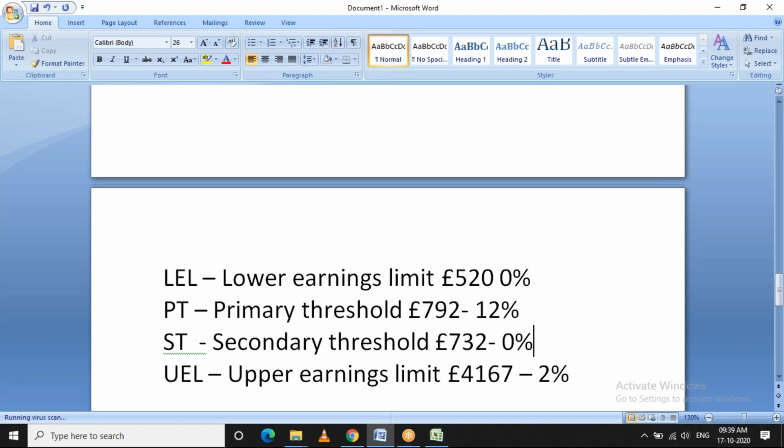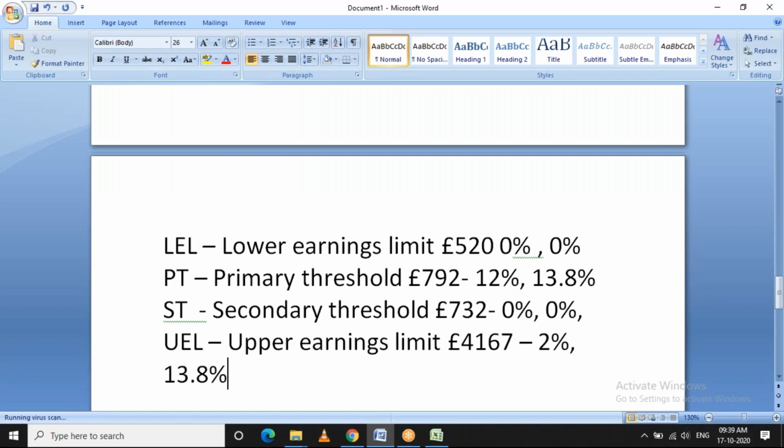And for employer, same. So 0%, and here it will be 13.8%, and again here 0%, and again here it will be 13.8%. So based on this percentage, the contributions will be calculated.